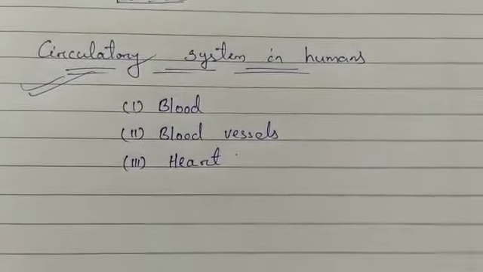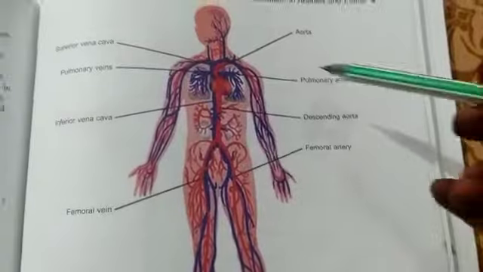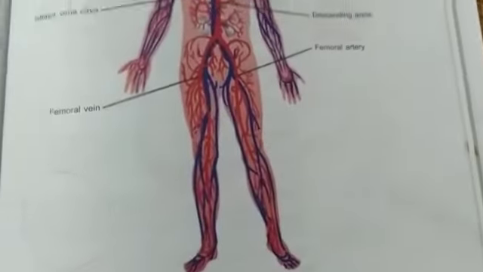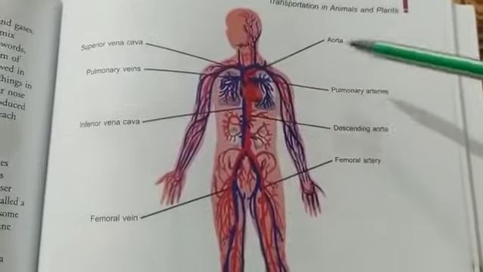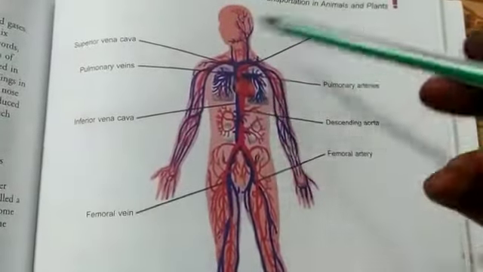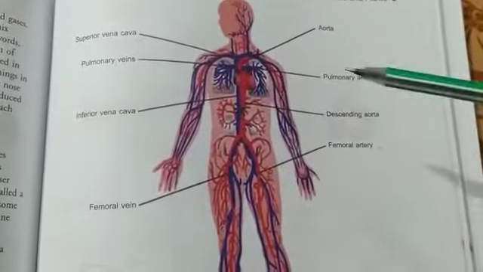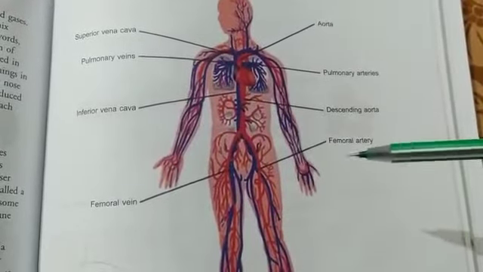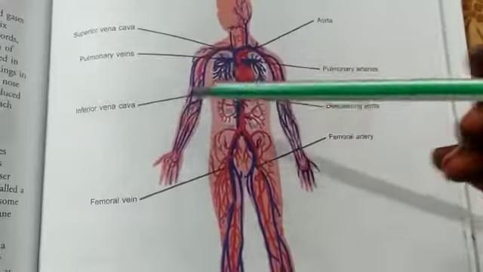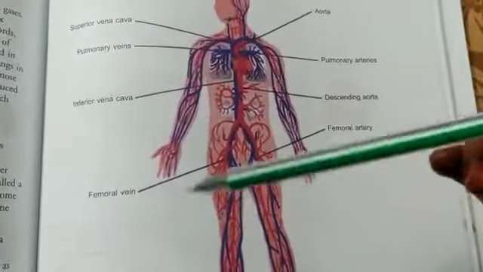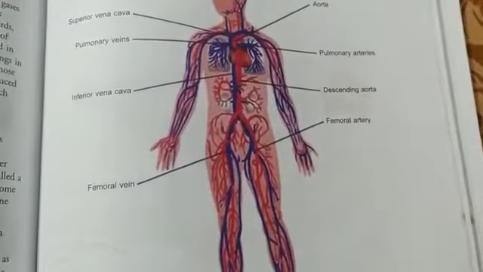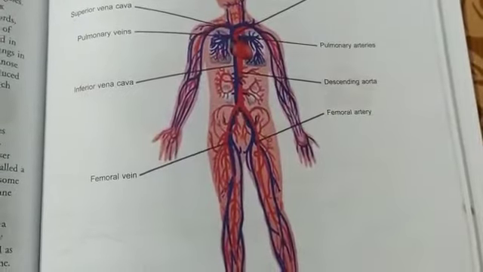If you look at the human circulatory system, it is given in your book. You can see the different parts and organs, and how transportation takes place through the aorta, pulmonary arteries, descending aorta, femoral artery, then superior and inferior vena cava, pulmonary veins and femoral veins. Using all these, transportation takes place in the circulatory system.